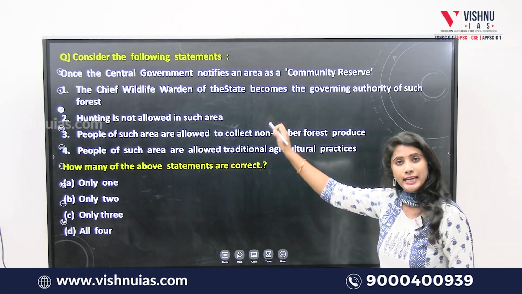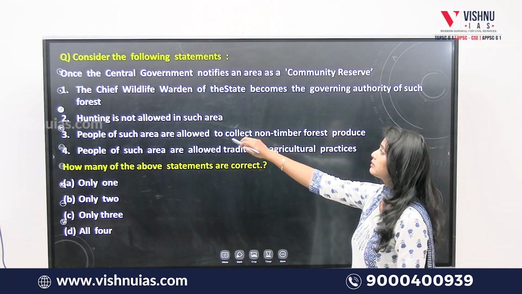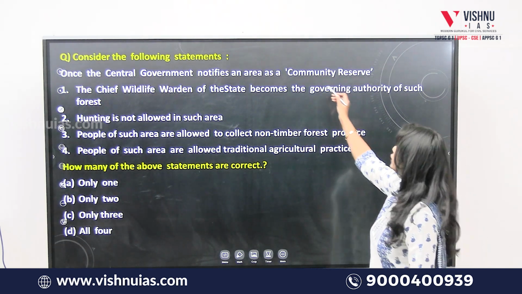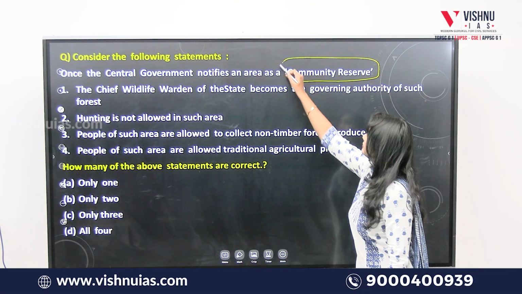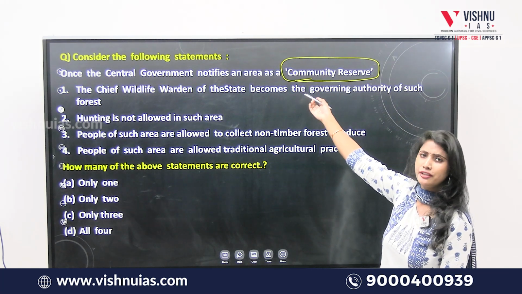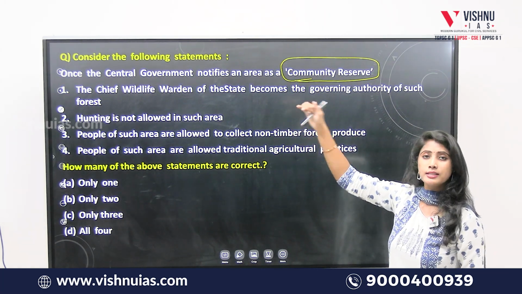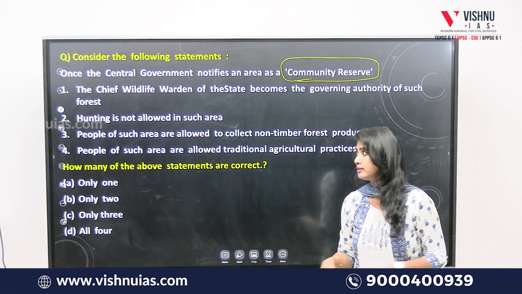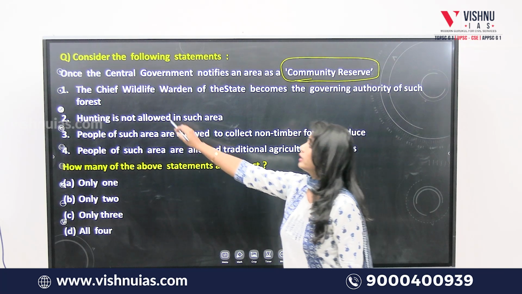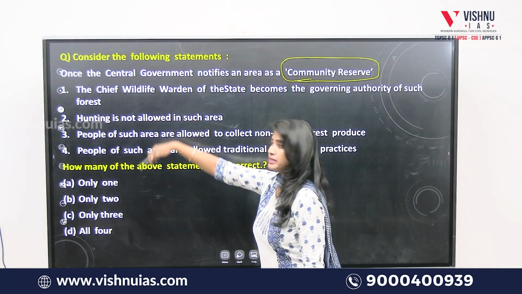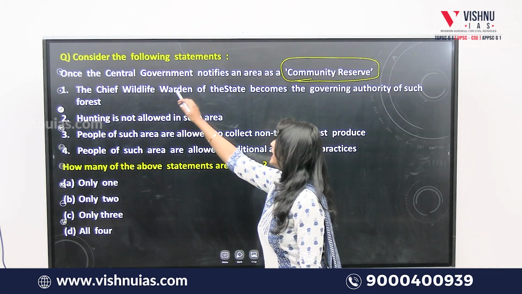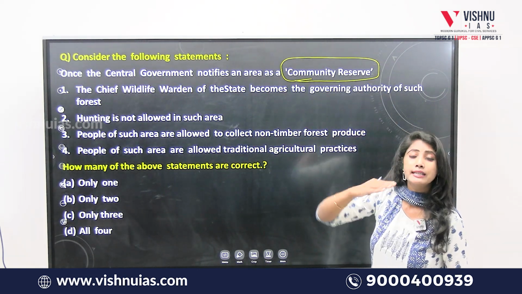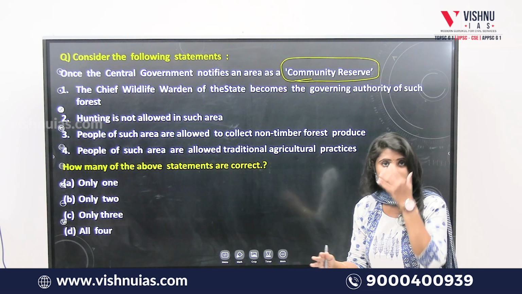Consider the following statements. Once the central government notifies an area as a community reserve, okay, this is related to the Wildlife Protection Act. The statements are: first, the chief wildlife warden of the state becomes the governing authority of that community area.